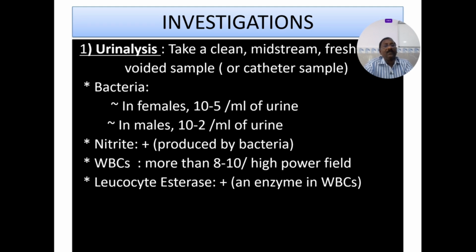So these are the different things. A midstream urine sample is important, and you see whether the bacteria is there or not. You see the WBC, you see the nitrates, and you see the pH of the urine and the osmolality of the urine. So these are very important things. From tomorrow onwards, whenever you see the complete urine examination report, please see these reports. Please pay some more attention to all these things.